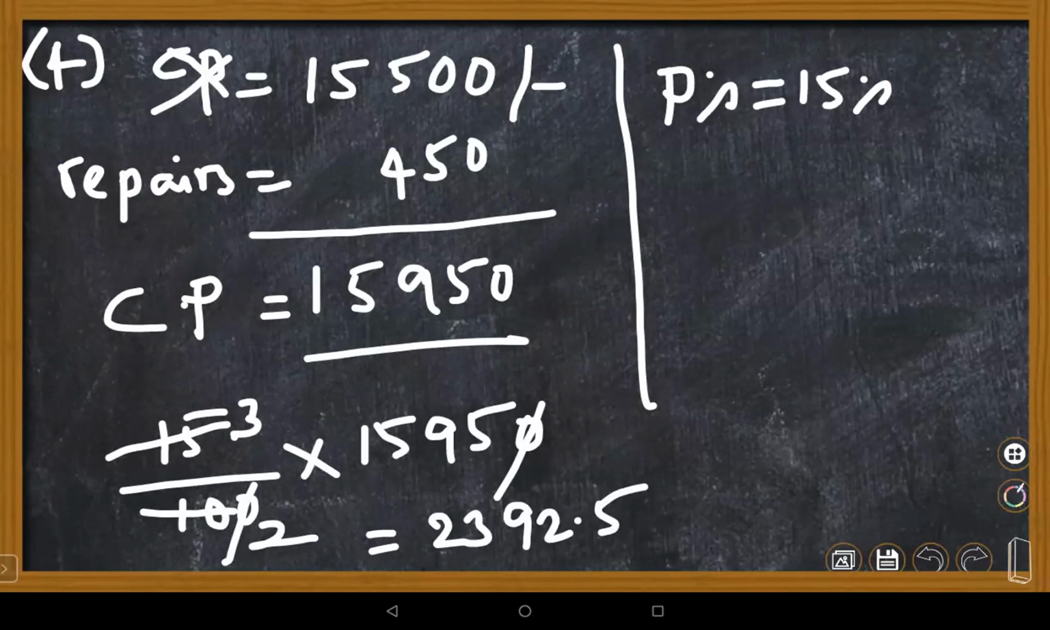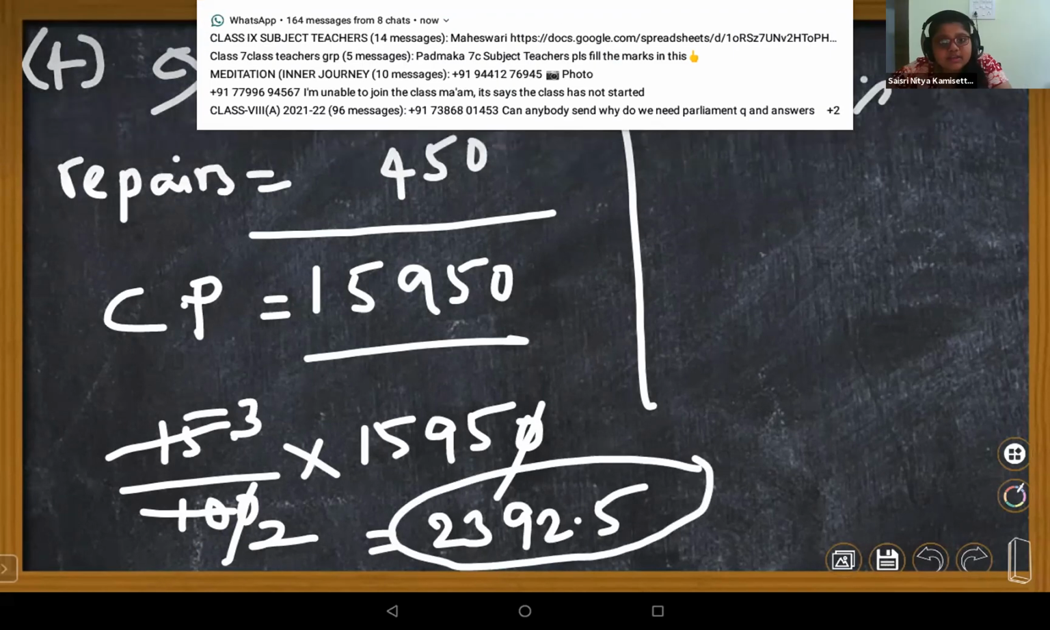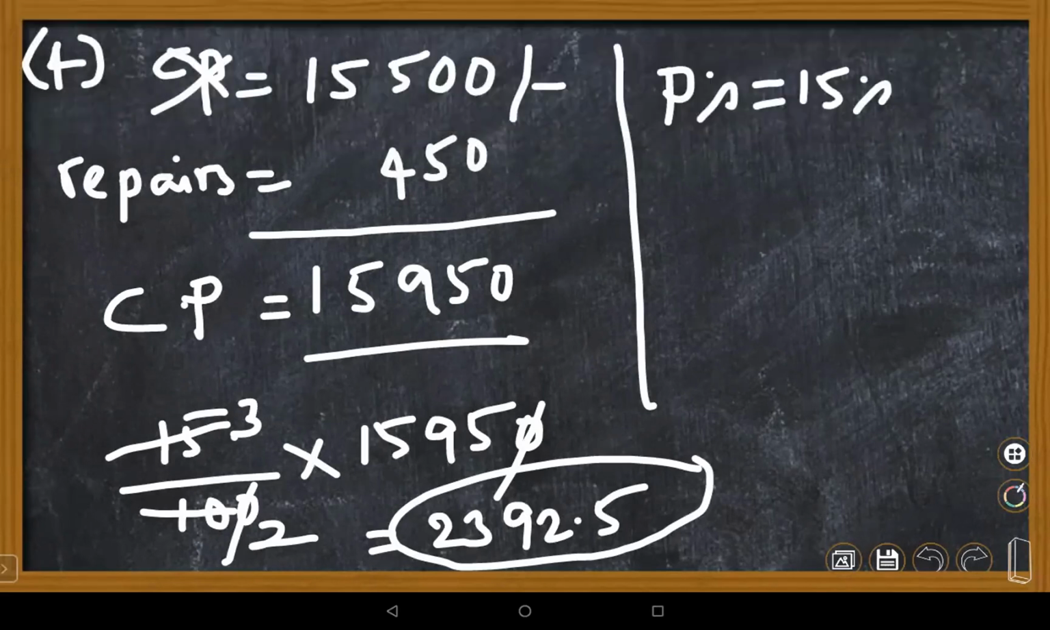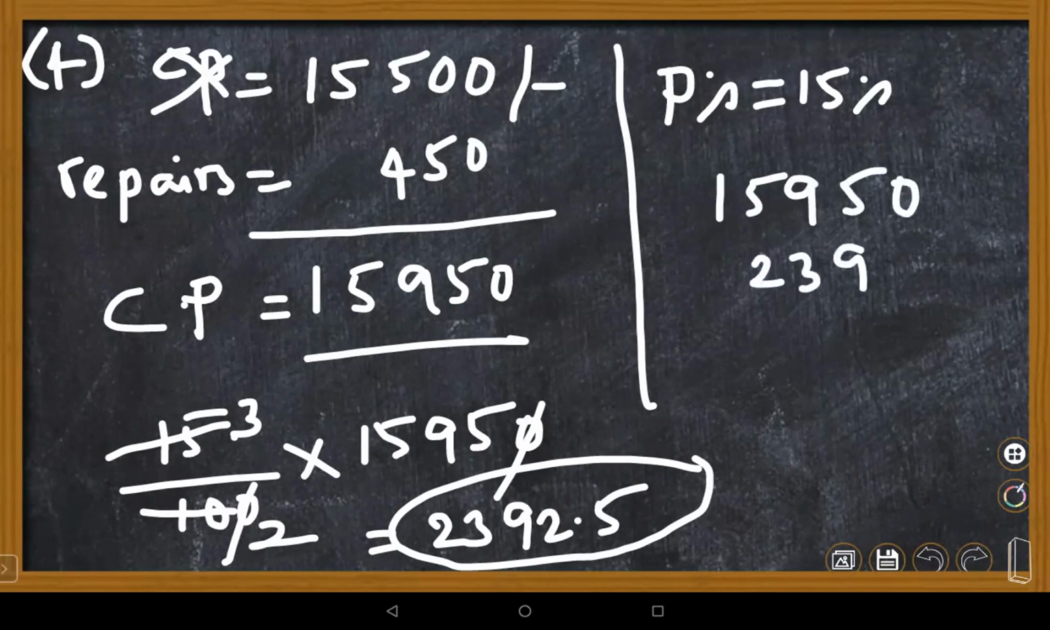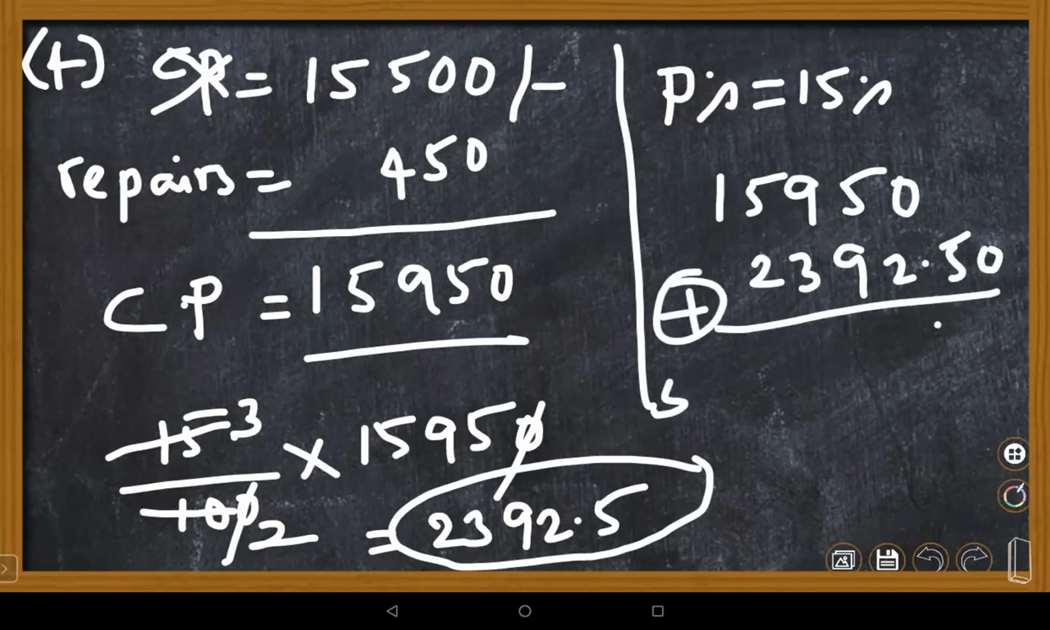So once you know this, what are we supposed to find out? Find the selling price of an article. How will you get the selling price, children? Selling price is CP plus profit. So we can substitute X and then find the value. You just combine 15,950 added with 2,392.50, and you will get whatever the SP is.